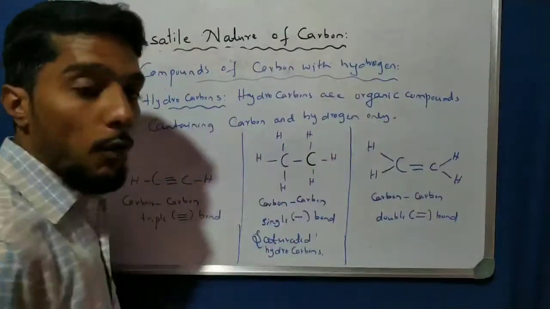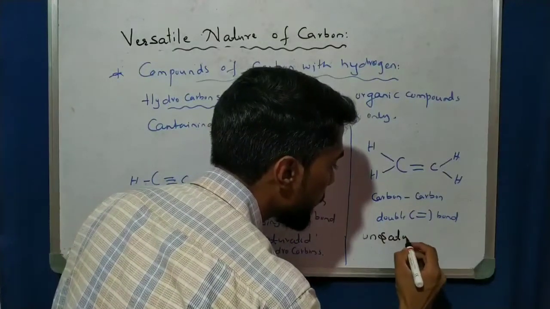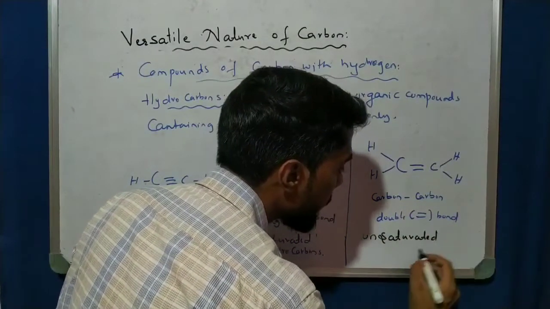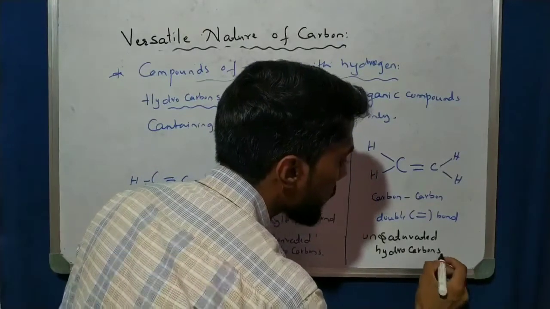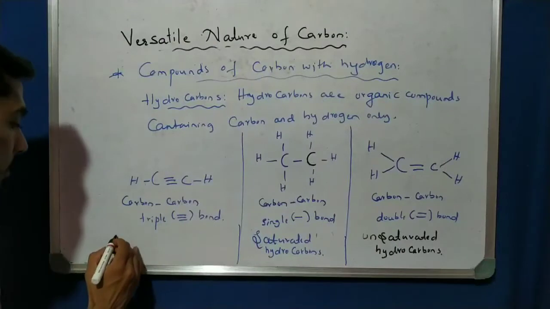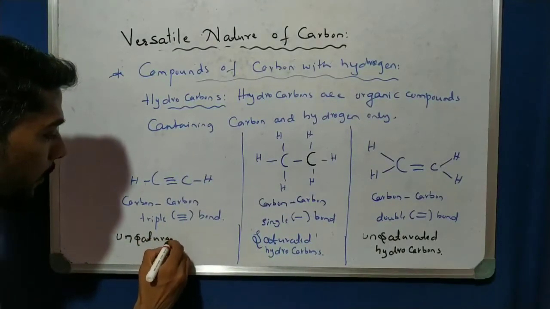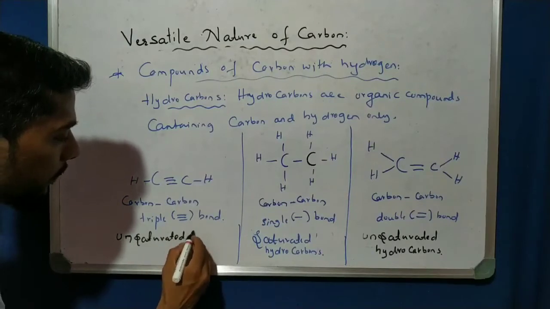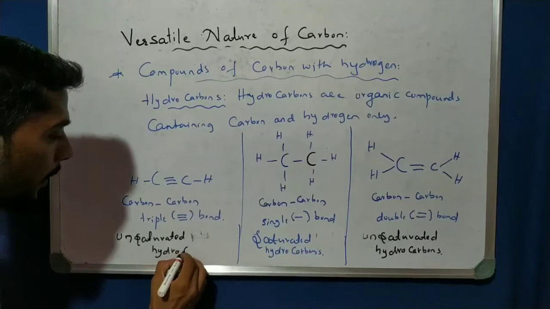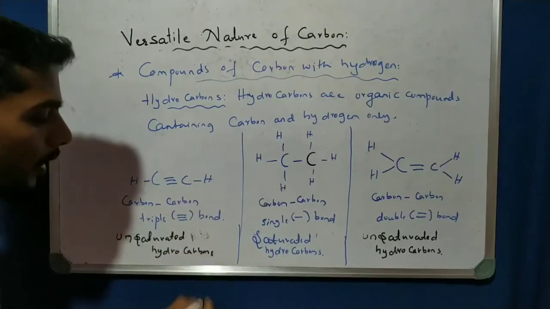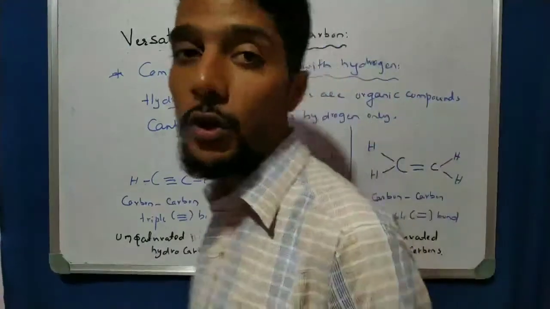Carbon having a double bond is called unsaturated hydrocarbons, and a triple bond is also called unsaturated hydrocarbons. This is very important, you have to remember.